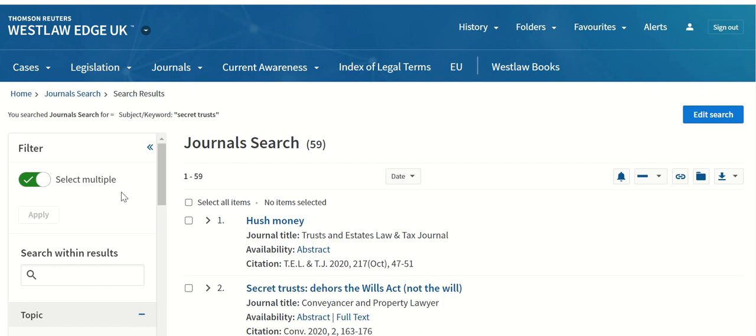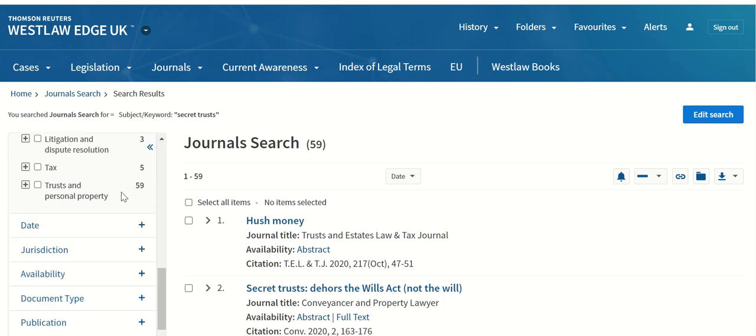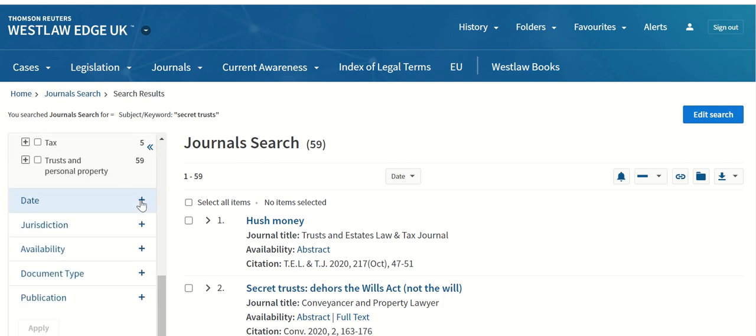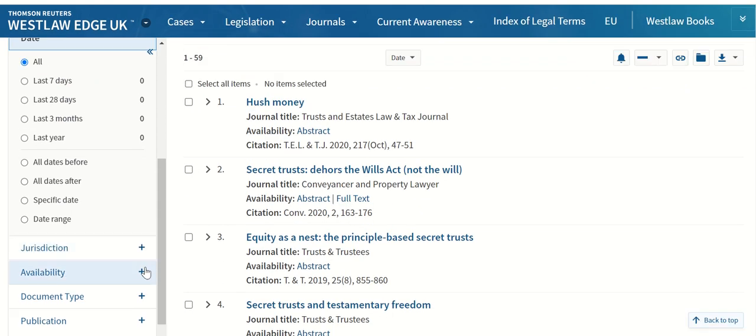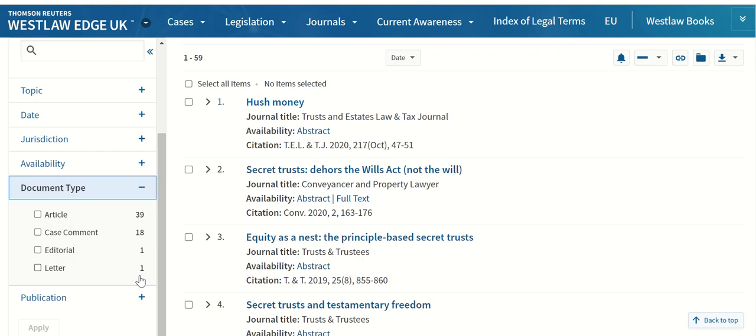If you had a lot more, you might want to use the filters to, for example, filter by date to make sure you're perhaps using more recent ones. You might want to have a look at the document type. For example, if you limit your search to case comment, these will just be journal articles that discuss specific cases. So if you wanted to be able to make reference to cases in your assignments, then this would be a good way to identify them.